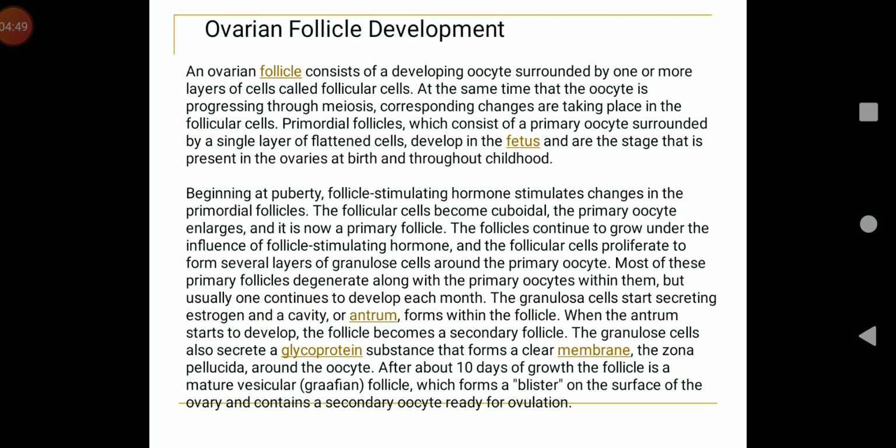Ovarian follicle development. As we know, histologically the ovary has tunica albuginea, which is a capsule made up of connective tissue, and the ovary shows cyclic changes during the menstrual cycle. So the different stages of development of ovarian follicles or Graafian follicles take place, when each follicle contains a large ovum surrounded by many layers of follicle cells. Now the follicle cells of a maturing follicle secrete oestrogen.